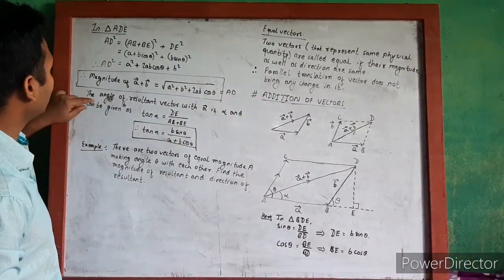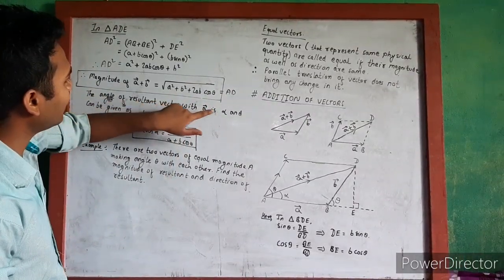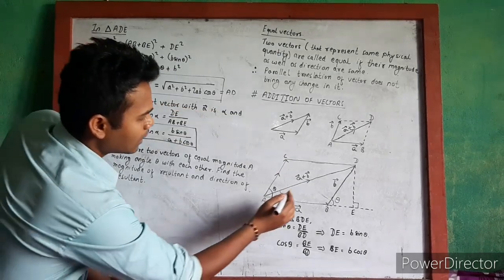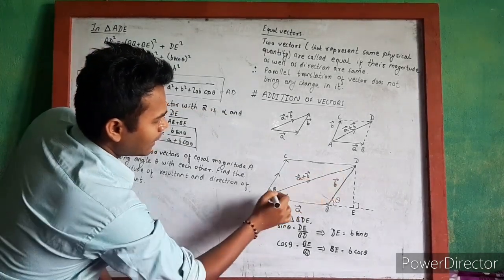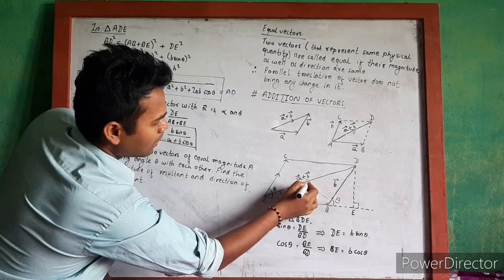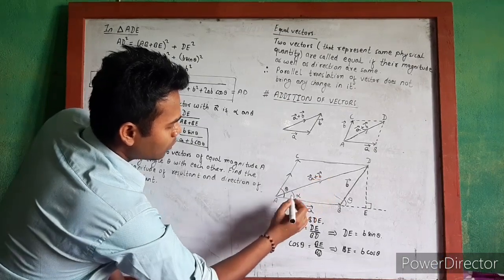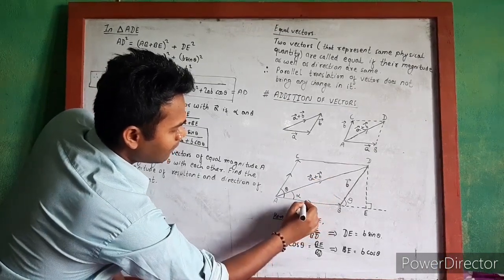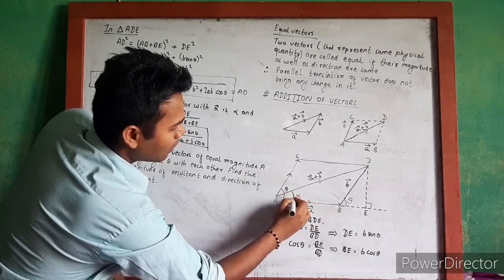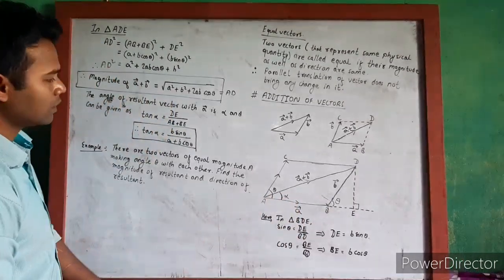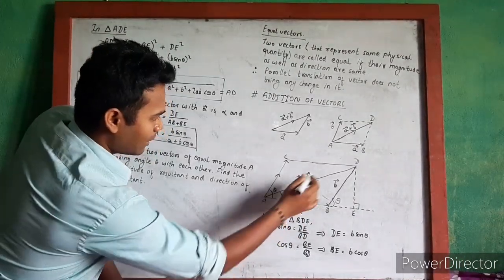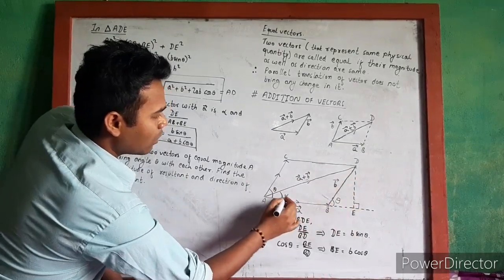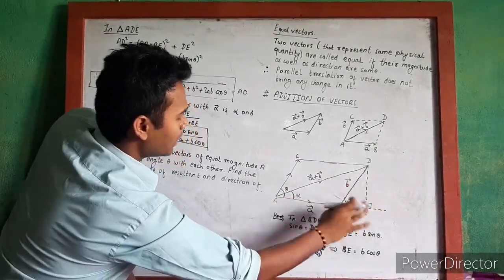Again, the angle of the resultant vector with A vector is alpha. Here AD is the resultant vector, and this resultant vector with respect to the A vector makes an angle alpha. Then from triangle ADE, tan alpha will be perpendicular divided by base.